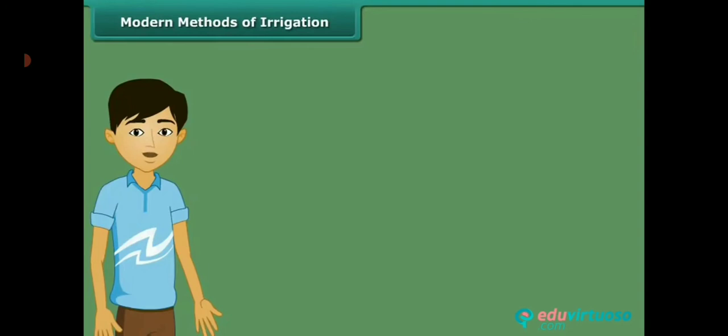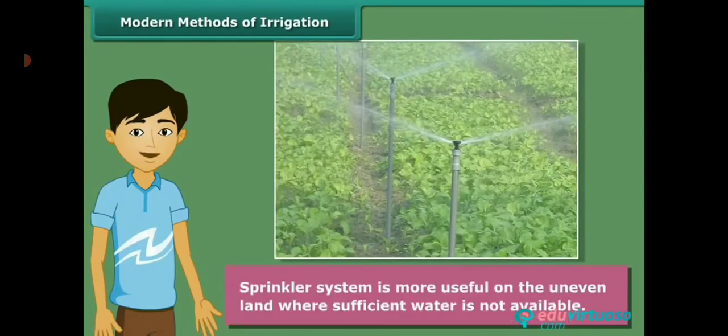The traditional method of irrigation is shown here. This is the modern method of irrigation, the sprinkler system, which is more useful on uneven land where sufficient water is not available. This is the sprinkler system method. A sprinkler is very useful for lawns, coffee plantations and several other crops.